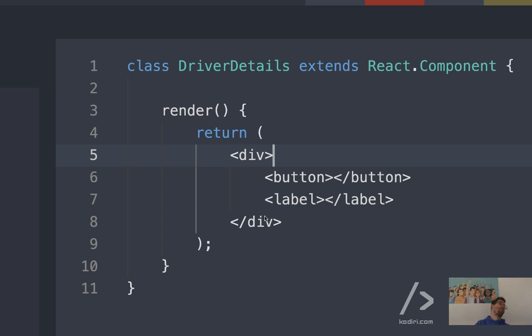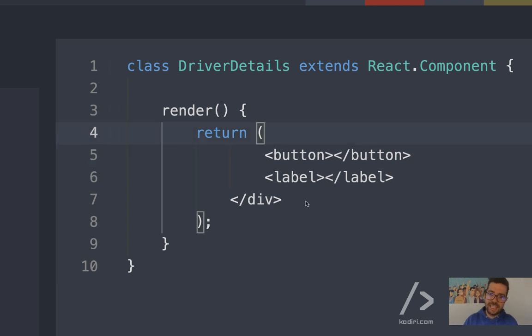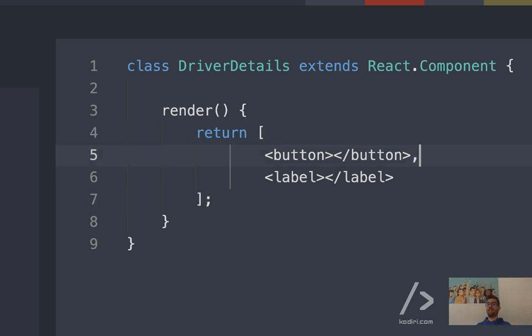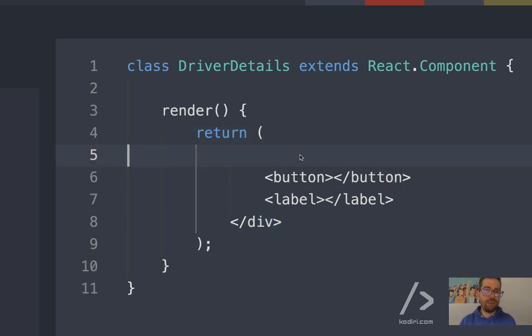However, in modern React, you can also do something quite sexy, which is you can return an array, with a comma-separated list of elements. That will work as well. That avoids creating an artificial div surrounding your content. I'm still not a big fan of that pattern unless you have a good reason for it. We'll explain the differences at some point. Anyway, both are equally valid, technically speaking, so just pick your favorite.